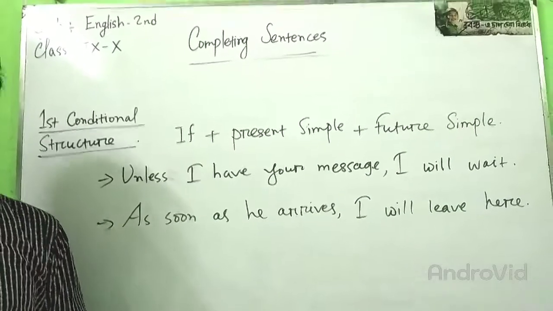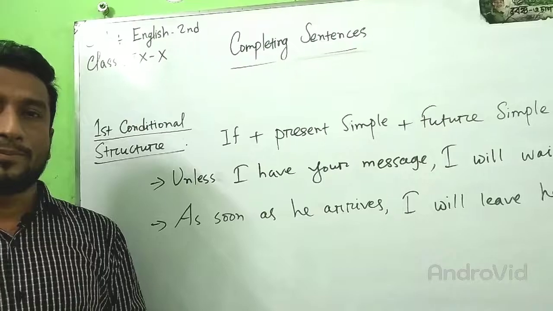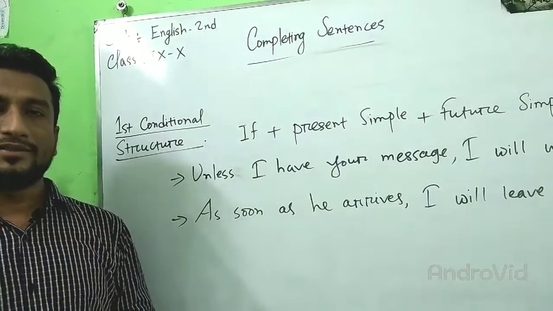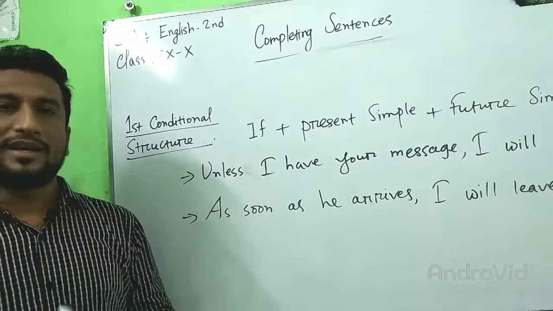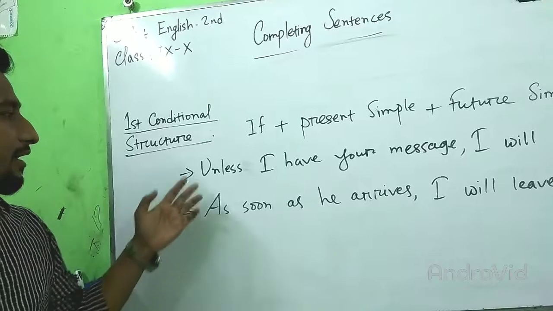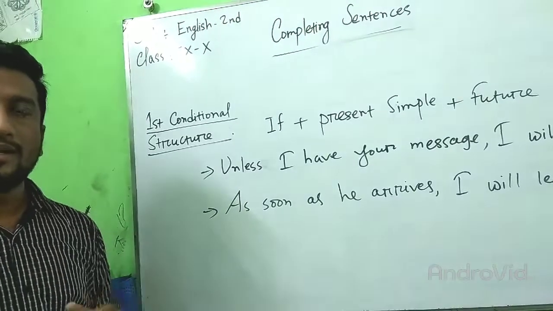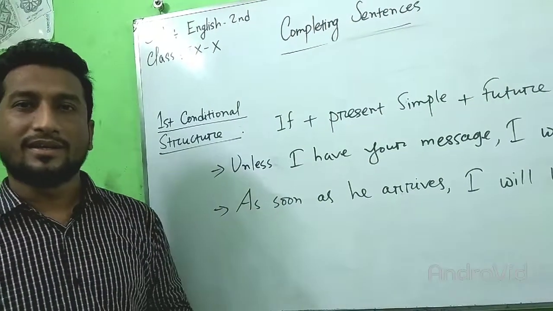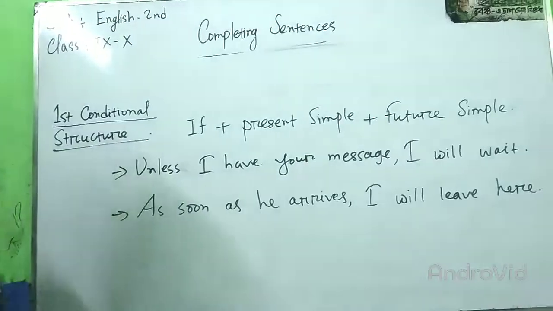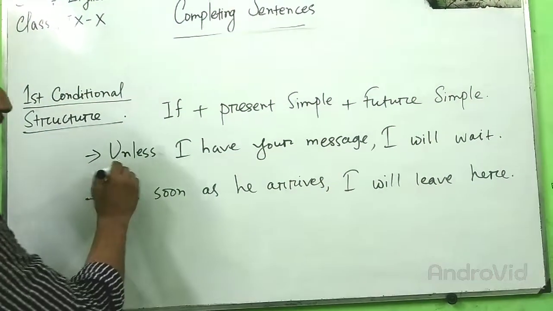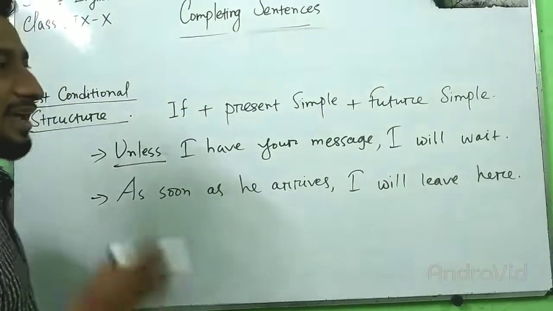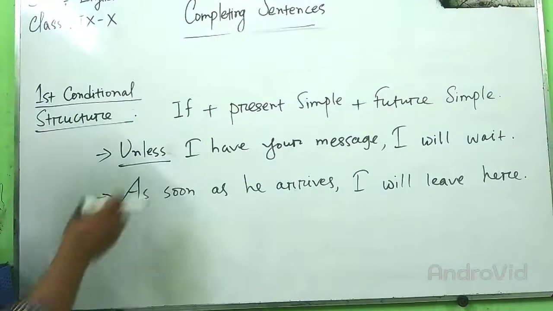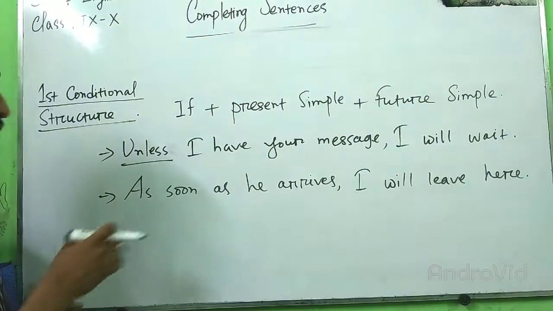Dear students, sometimes if is replaced by a few phrases or words. These are unless, until, as soon as, when, etc. For example, unless I have your message, I will wait.